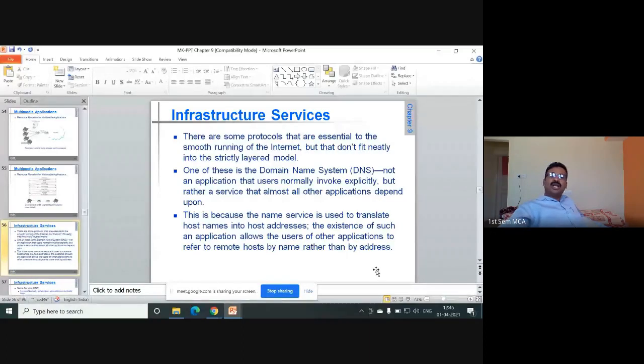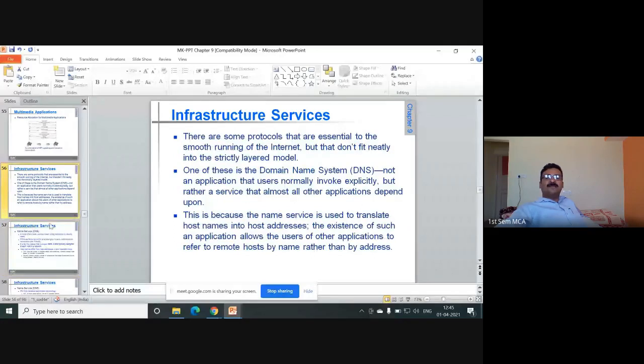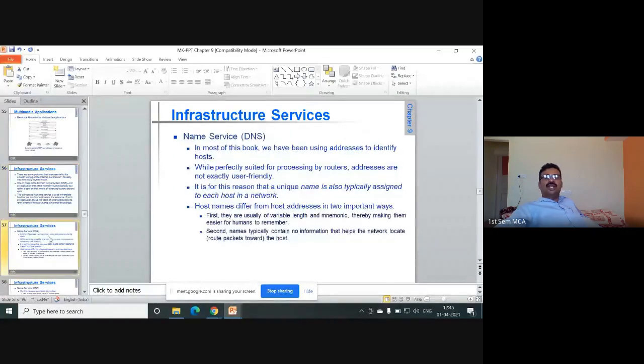Whenever you want to use some website, we write its name. Obviously, directly or indirectly, we are invoking the domain name system, which gets the IP address. So every application uses this name service. So DNS, you know this DNS. How it works, we discussed already, so I will not be discussing it again.